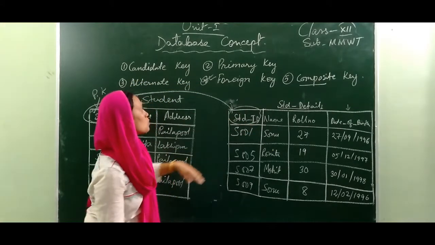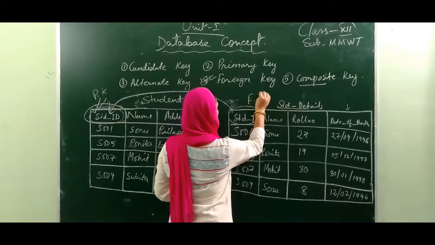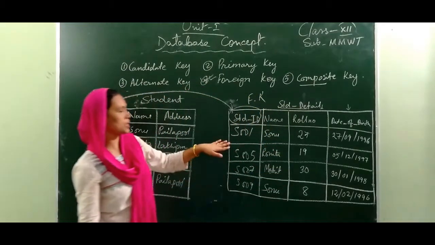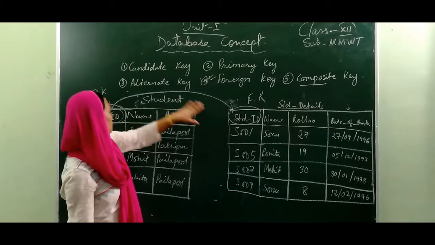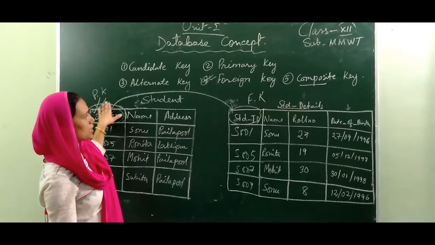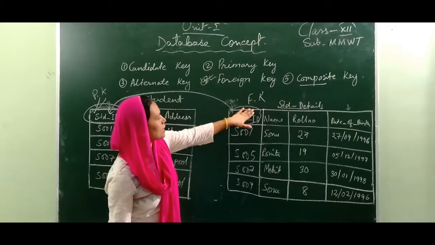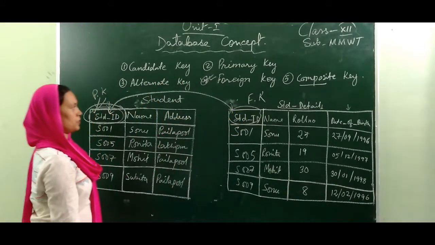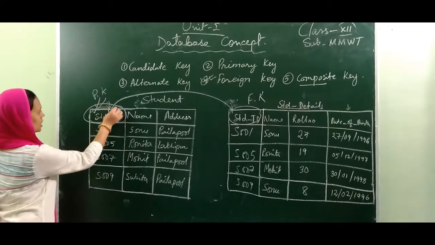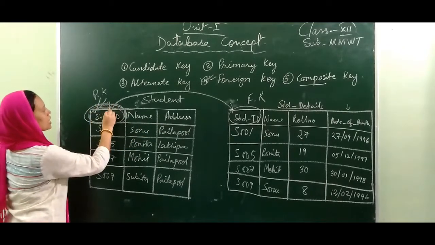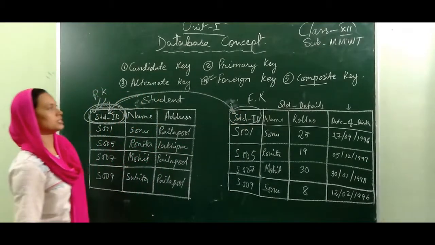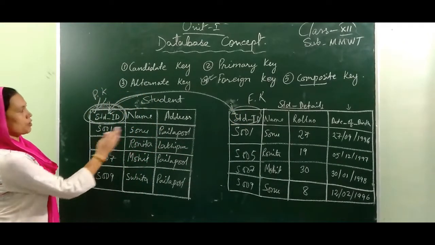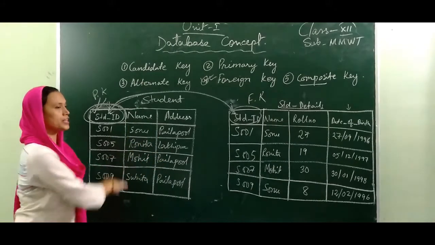Then that key is called a foreign key. That means the primary key of the first table is referred to as a foreign key in the second table. This foreign key is used for reference purposes.